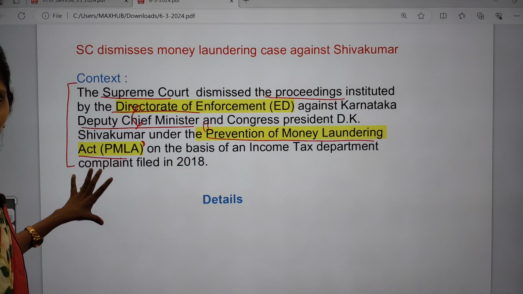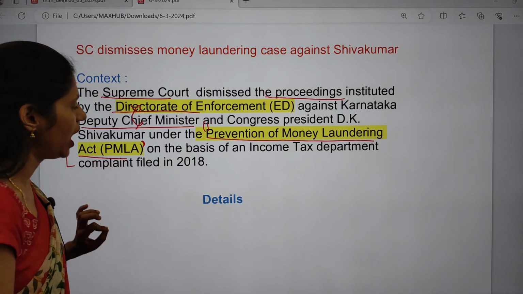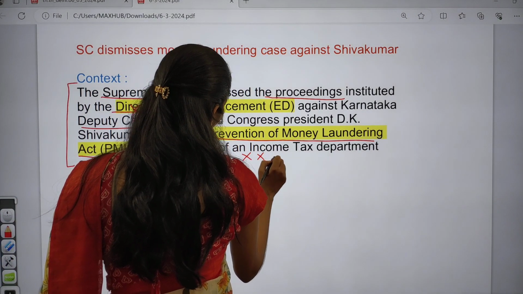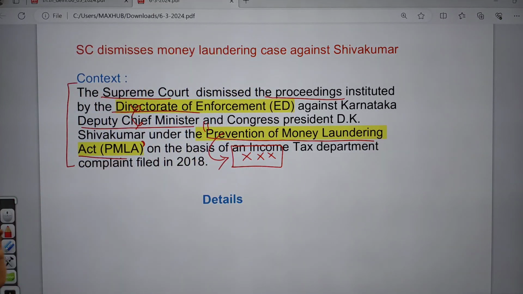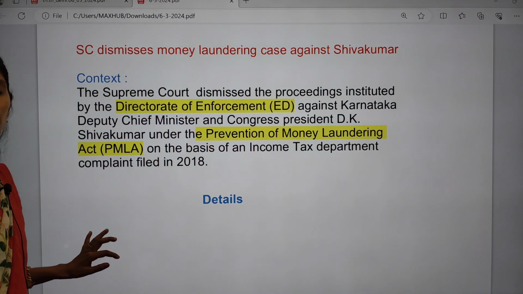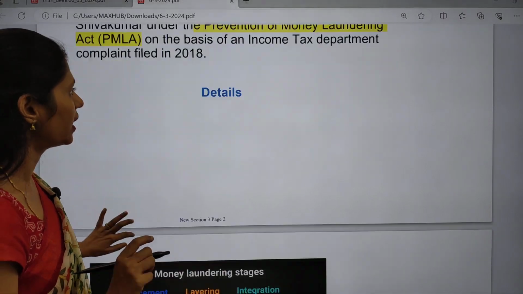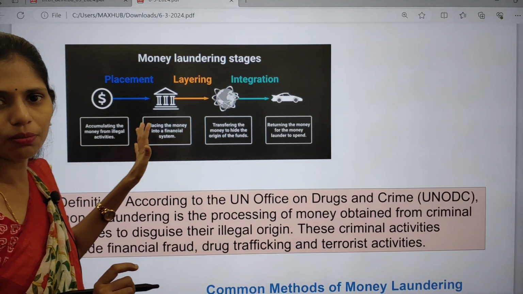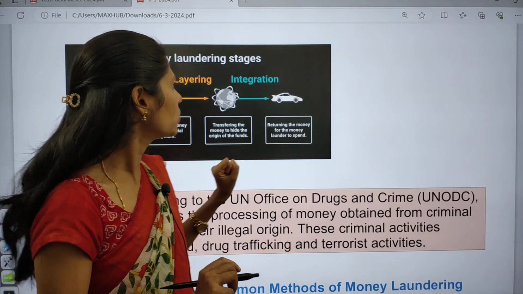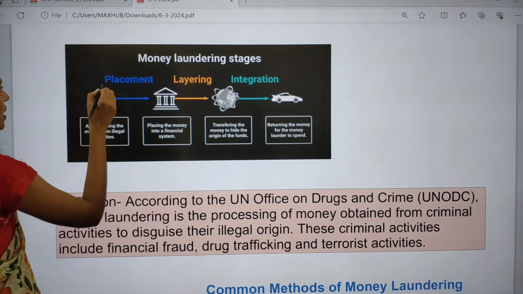Okay, so this is the thing that you have to remember, and you have to cover as many laws and acts as are present which deal with money laundering. And now let us see the details regarding this topic. First of all, let us try to understand how this money laundering happens. So there are normally 3 steps or 3 stages.